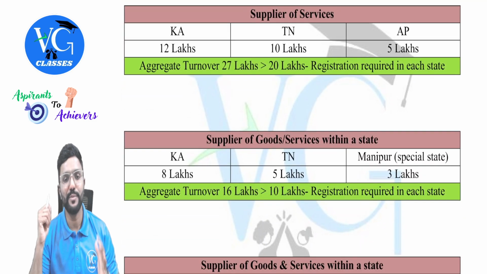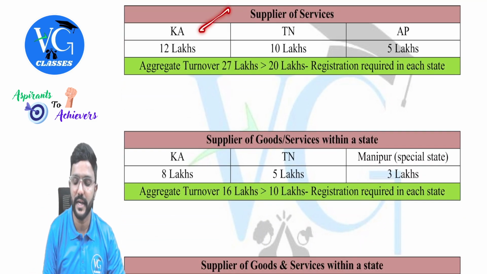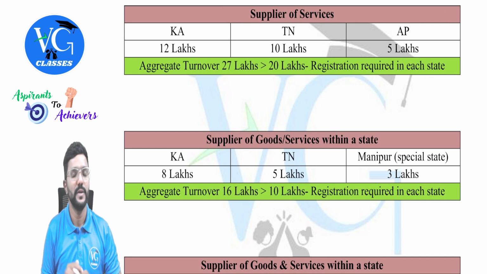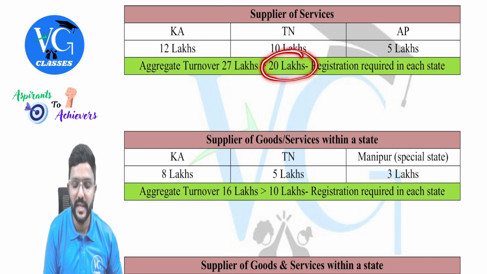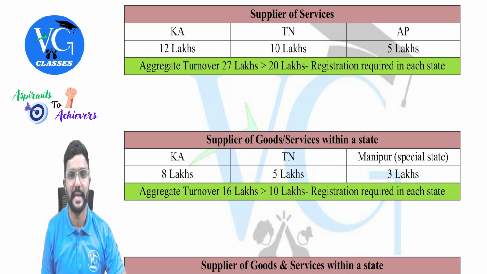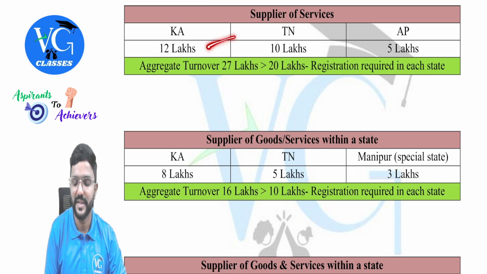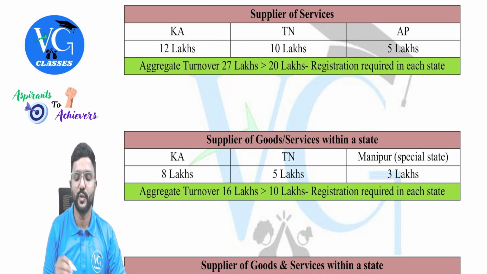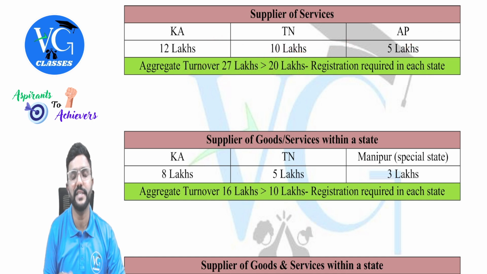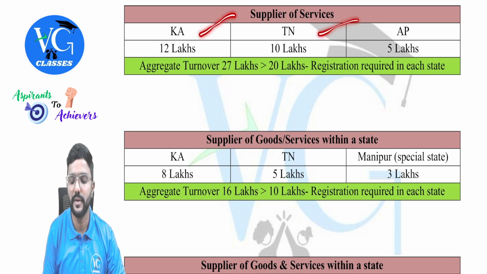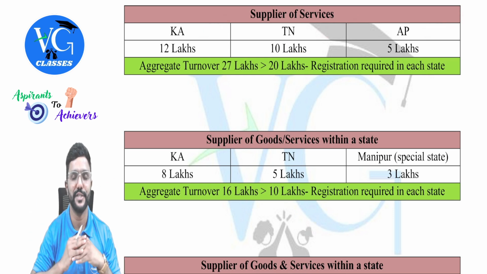Now assume I am the supplier of services in Karnataka, Tamil Nadu, and Andhra Pradesh. All 3 are normal states. What is the limit applicable for me for registration? 20 lakh. Check what is the aggregate turnover. 12 plus 10 plus 5, 27. So 27 lakh is more than 20 lakh. Should I get registered? Yes. Where? Karnataka, Tamil Nadu, AP. All 3 states I have to get registered.